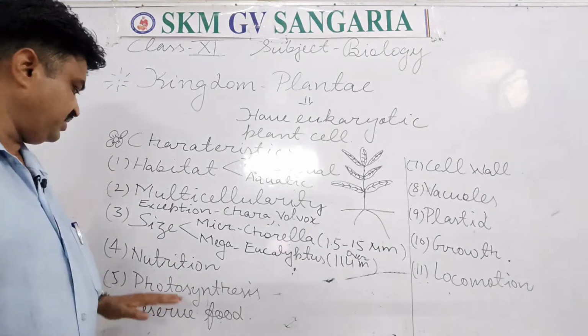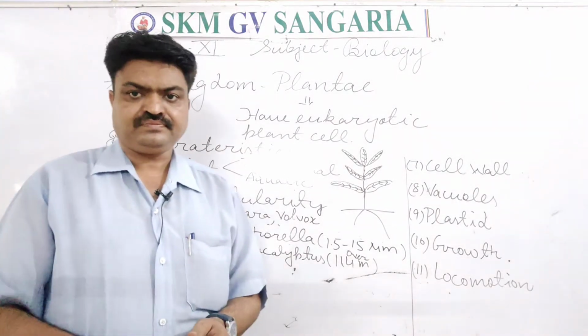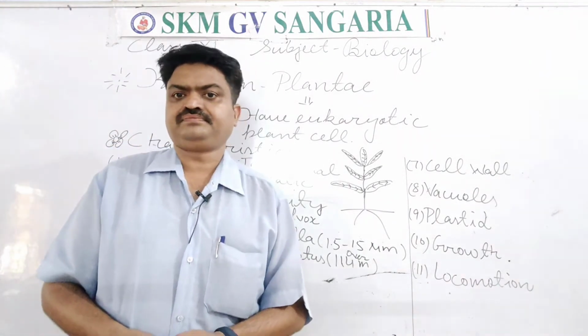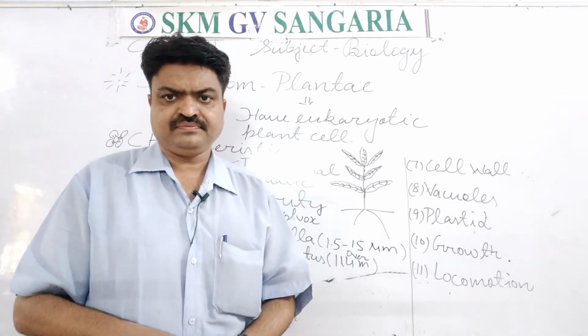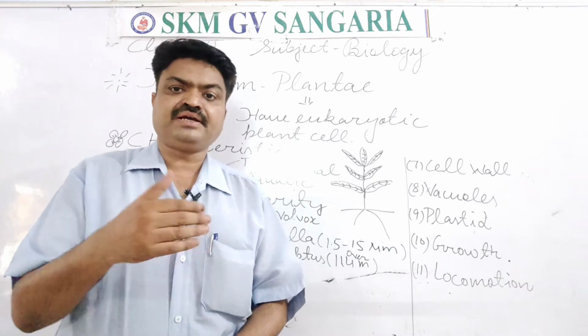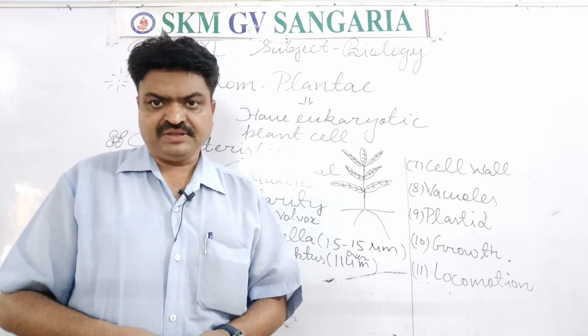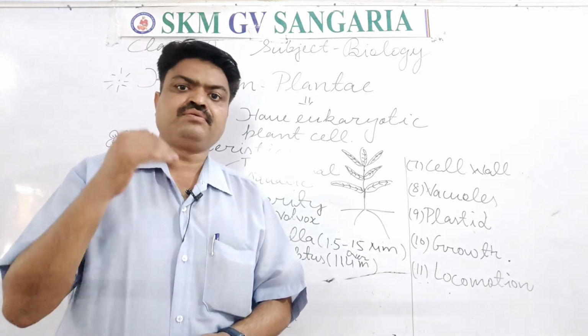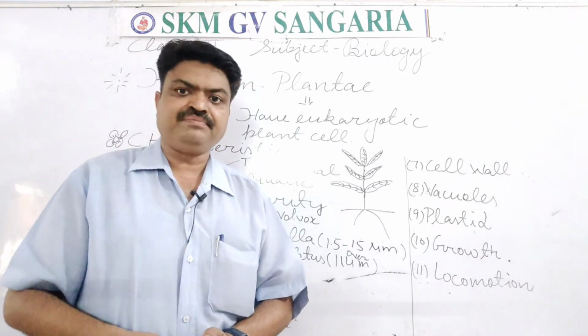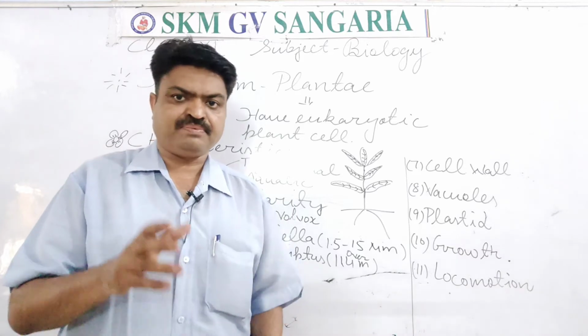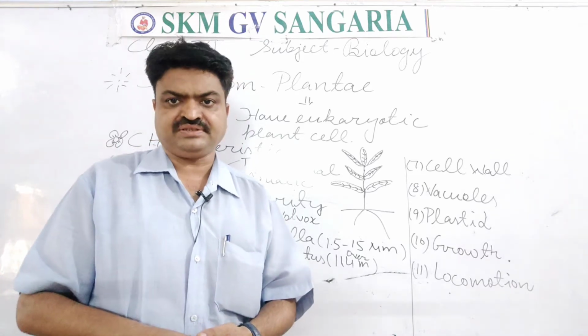Next characteristic, students, nutrition. All the plants in general have the autotrophic mode of nutrition, means they can make their own food with the help of a particular colorful pigment or with the help of particular plastids. That process is known as photosynthesis.